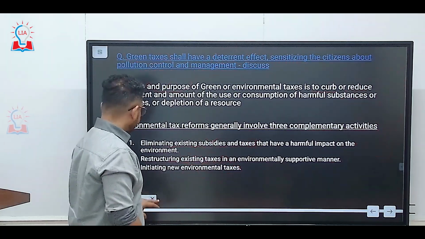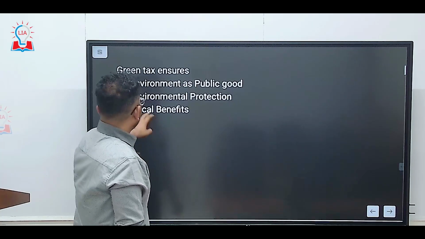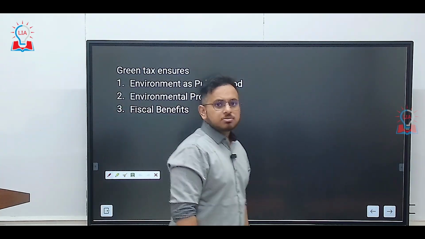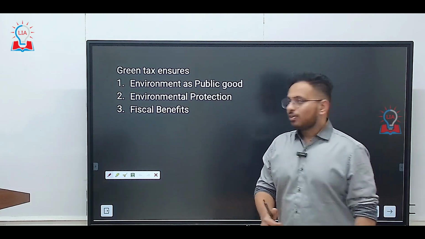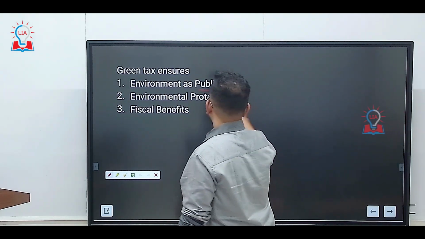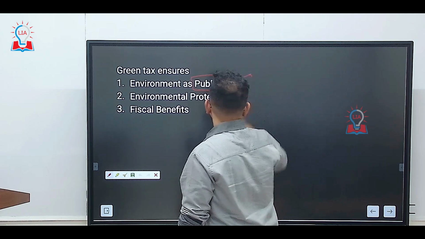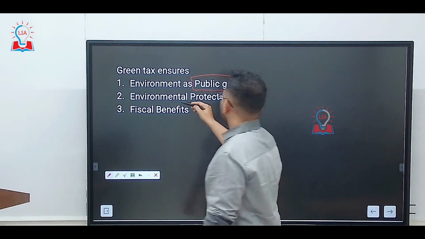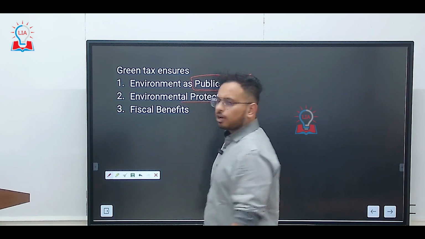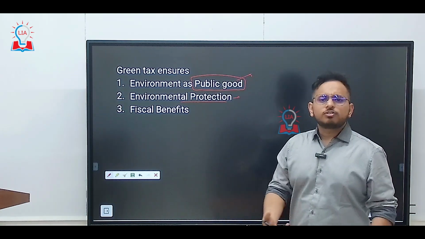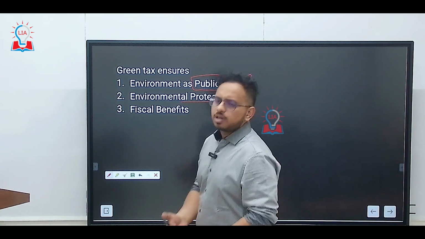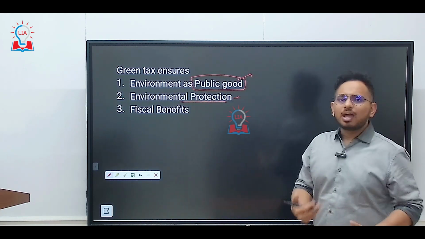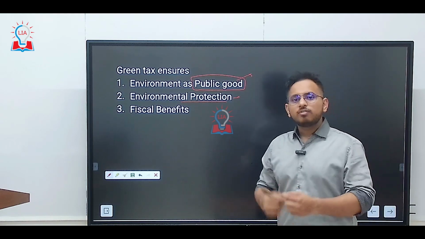Okay, so understood this. If a country comes out with green taxes, the first thing it will ensure is environment as a public good. Second, environmental protection. Though you might ask, we have laws for environmental protection. We have the Environmental Protection Act. We have the Wildlife Protection Act. But those acts will not be enough if you want to bring some behavioral changes.